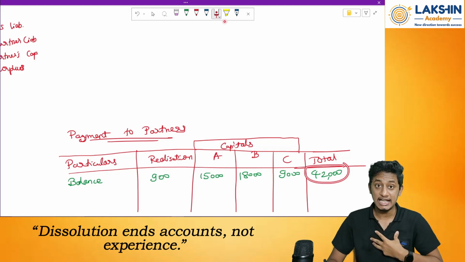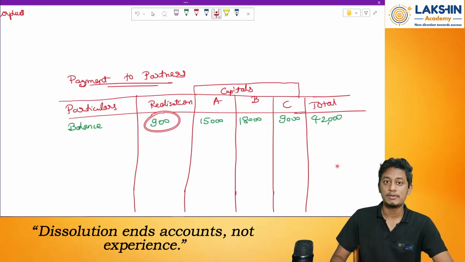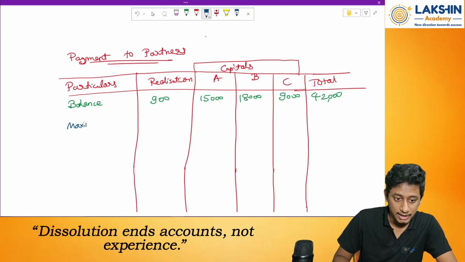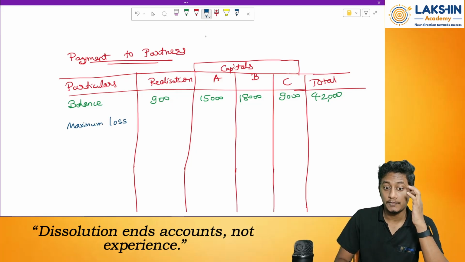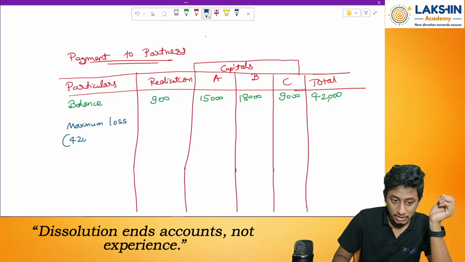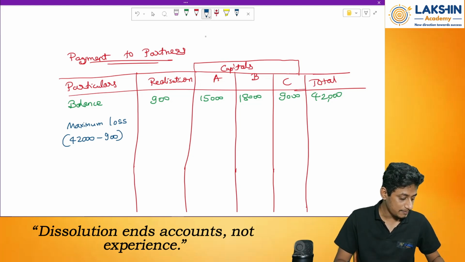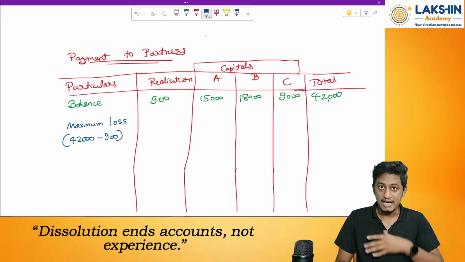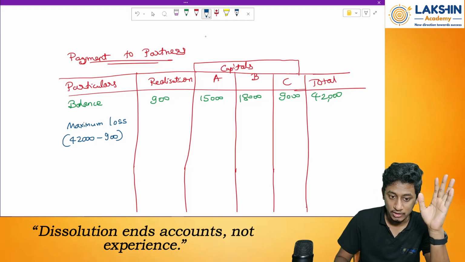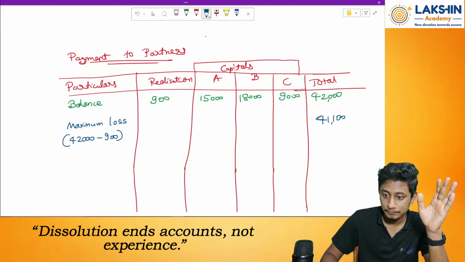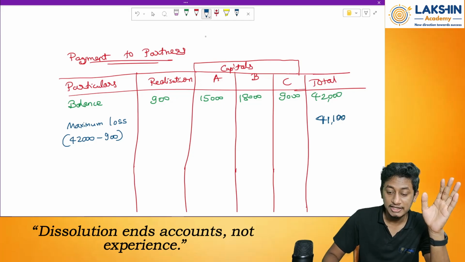But now in this realization, how much is remaining? 900 rupees is remaining. So we will find out something called maximum loss. How will I find that out? 42,000 rupees is remaining to be paid. Out of that I can pay how much? Only 900 rupees can be paid. So how much remains as a loss? We will assume this remaining amount is a loss of 41,100. Clear?